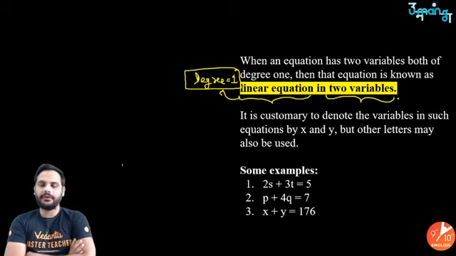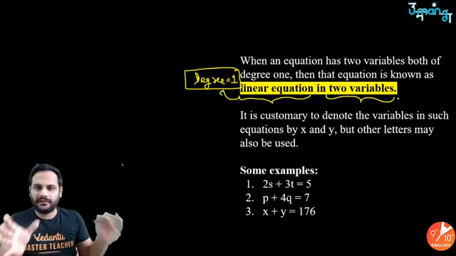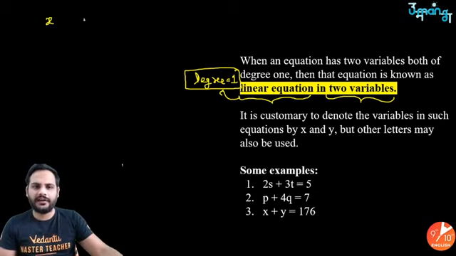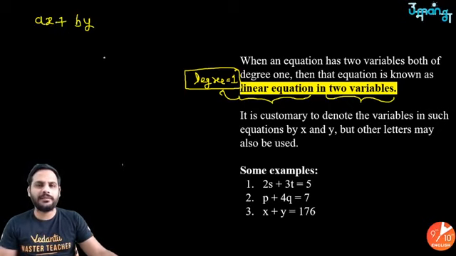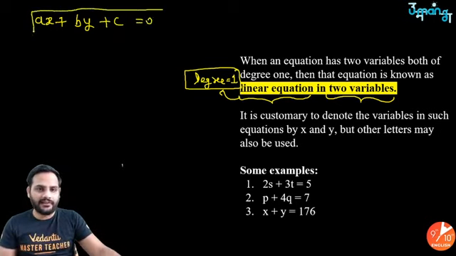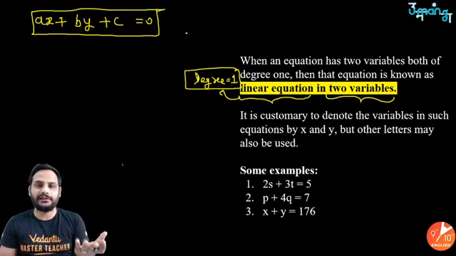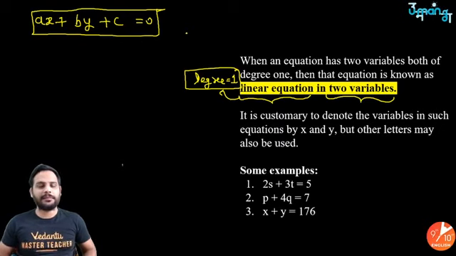So if degree is 1, that means x and y, any two variables, they are separate terms. Let's say I have chosen these two variables and some coefficients of theirs, so ax and by. So this is a linear equation in two variables, right? Also plus some constant might also be there. Degree does not change. Equal to 0. x square, y square terms will not be allowed, because in that case it will no longer remain a linear equation, right? So ax plus by plus c equal to 0 will be your general form.